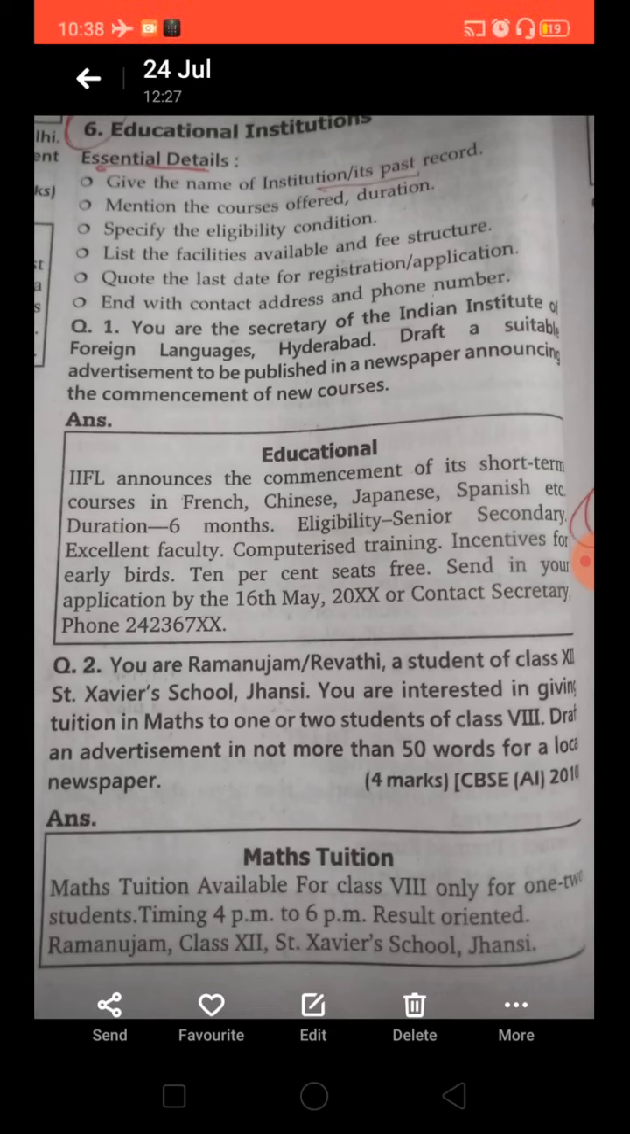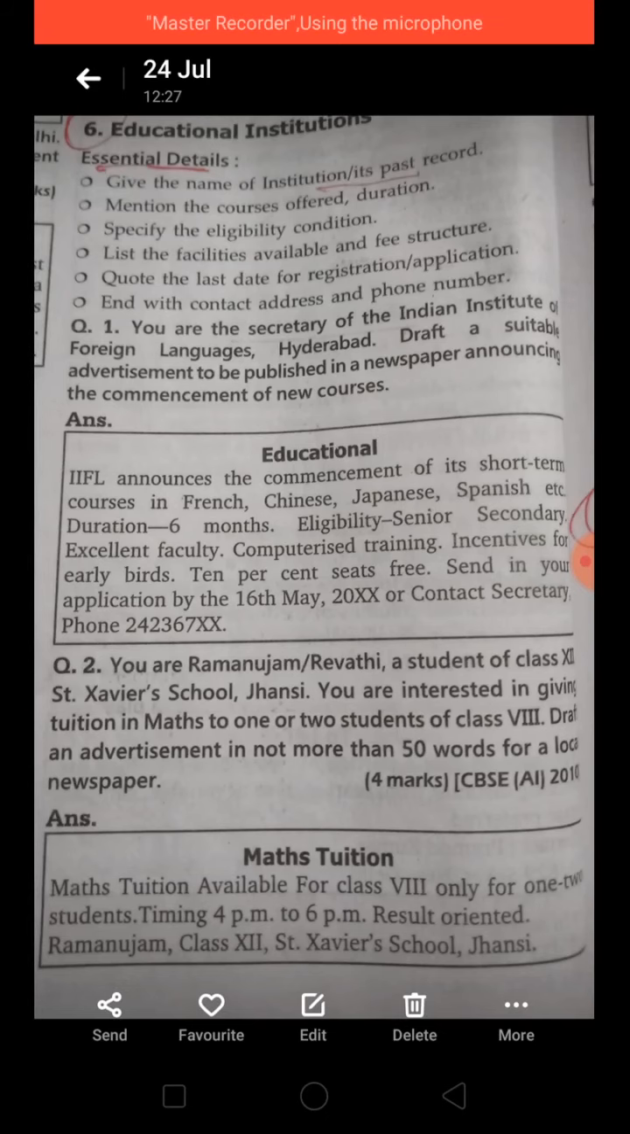Then you need to specify the eligibility condition, like if anybody would like to attempt that course, what would be the minimum eligibility criteria. List the facilities available and fee structure, and then quote the last date for registration or for the application to be submitted. Then end with contact address and phone number. So here you can see there is an example also. You are the secretary of the Indian Institute of Foreign Languages, Hyderabad. Draft a suitable advertisement to be published in a newspaper announcing the commencement of new courses.